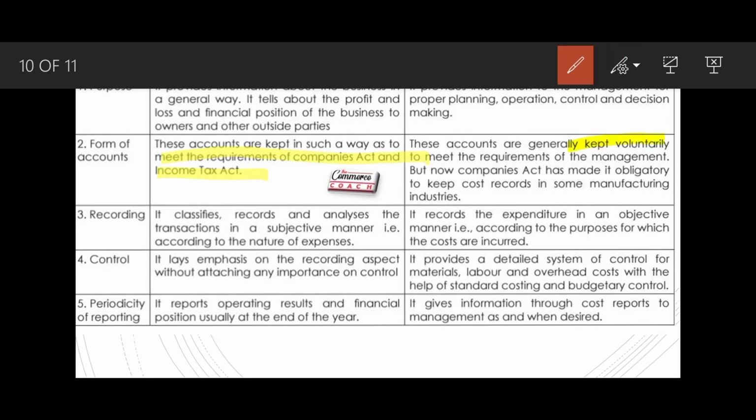So these accounts are generally kept voluntarily, which means it is optional, to meet the requirement of the management, but now the Companies Act has made it obligatory to keep cost records in some manufacturing industries. I have told you there is a limit.